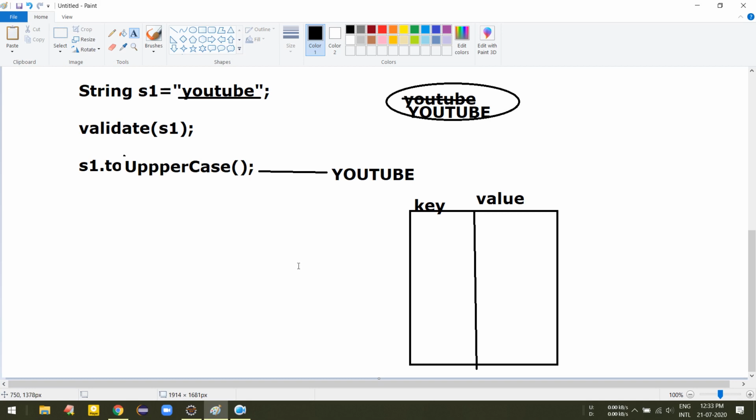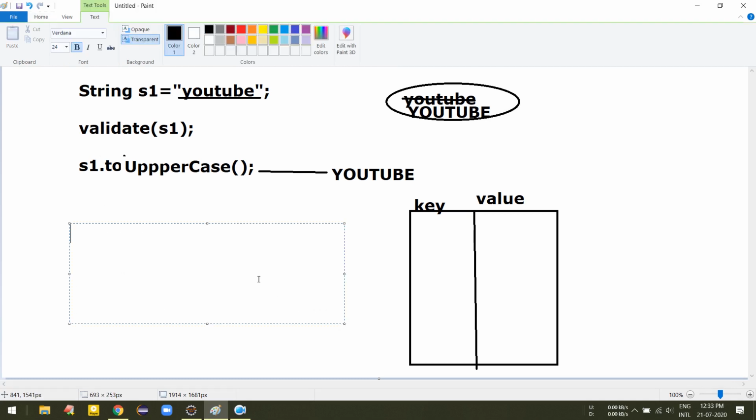So suppose we create the object like HashTable st equal to new HashTable.